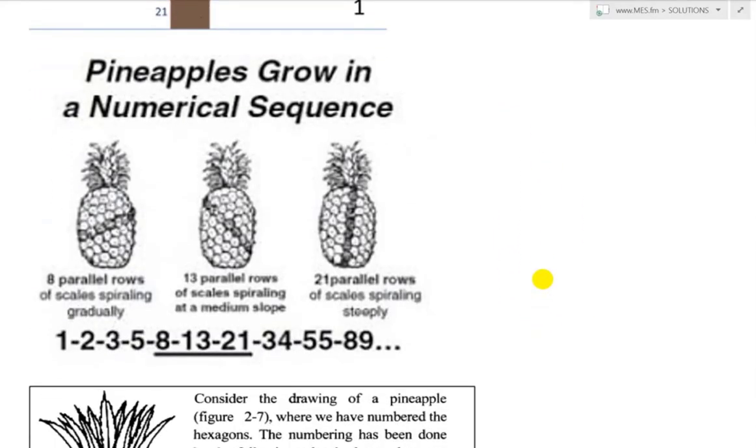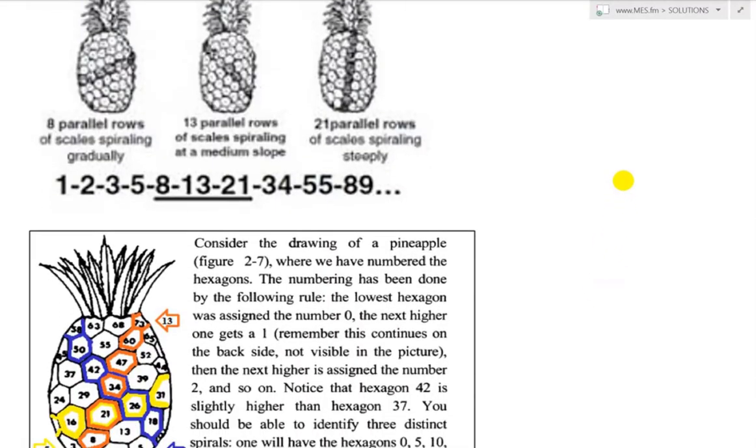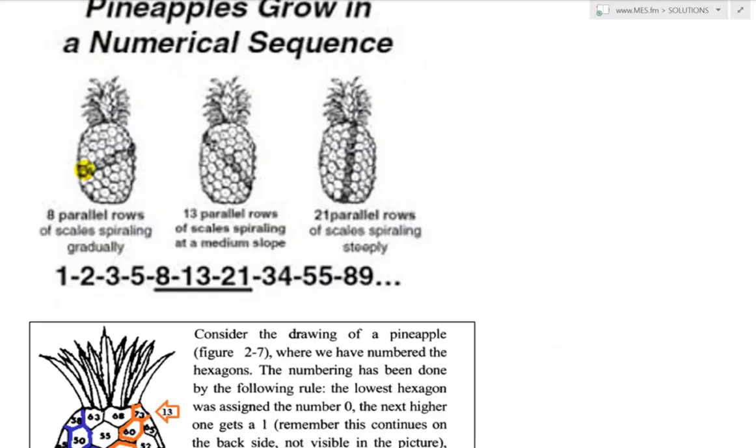Here's some pineapples that grow in a numerical sequence as well, and here I had to zoom in. So it has 8 parallel rows of scales spiraling gradually, and it has 13 parallel rows spiraling at a medium slope like this, and it also has 21 parallel rows of scales spiraling steeply all the way across. Fascinating stuff. And you have 1, 2, 3, 5, and then there's 8, 13, 21.